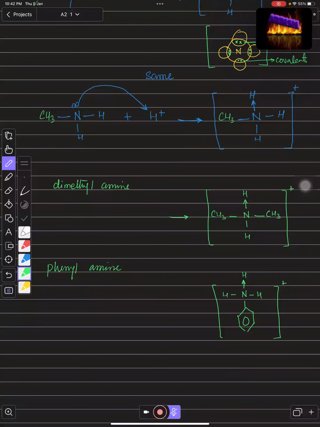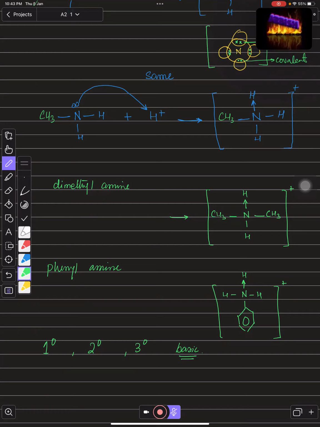The thing that we need to discuss is that primary, secondary, and tertiary amines are all bases, right? If you have primary amines, secondary amines, or tertiary amines, they all are basic in nature. Why are they basic? Because they have a lone pair, so they can receive hydrogen ions. So they are acceptors of protons, so they are basic in nature. But the relative basicity of these substances is different, right?